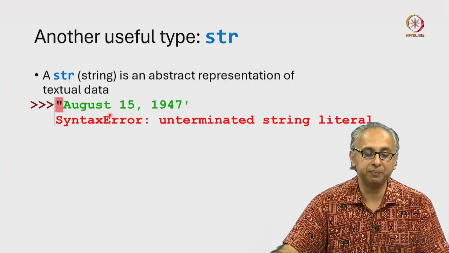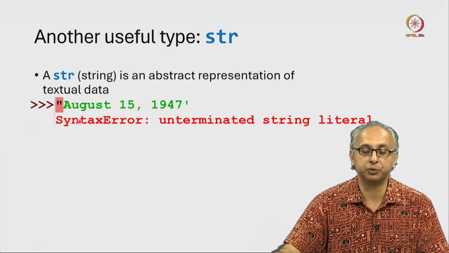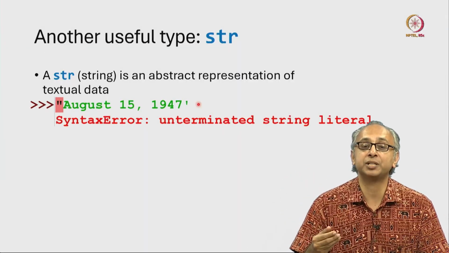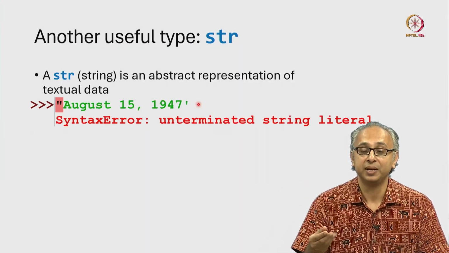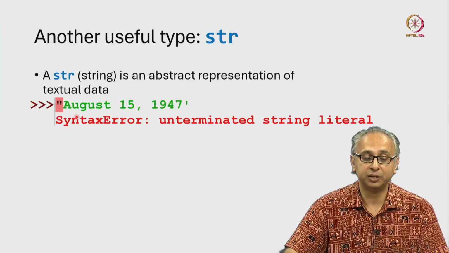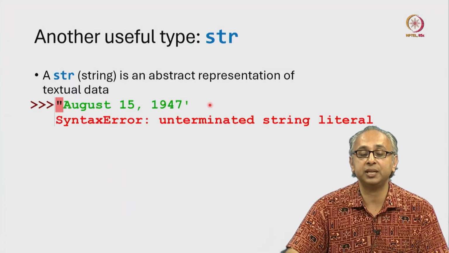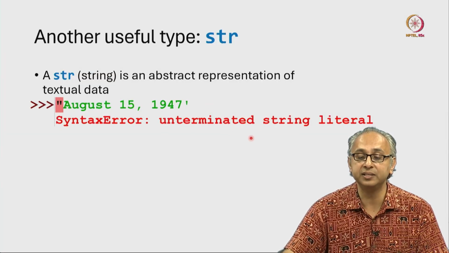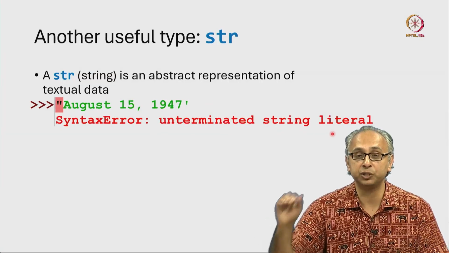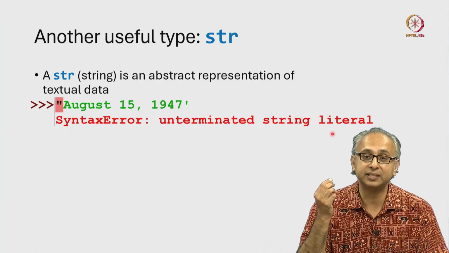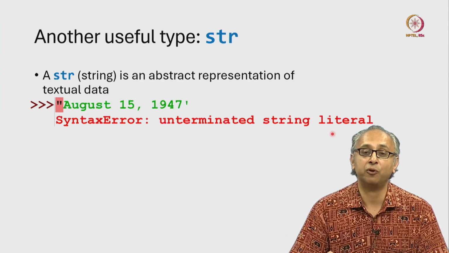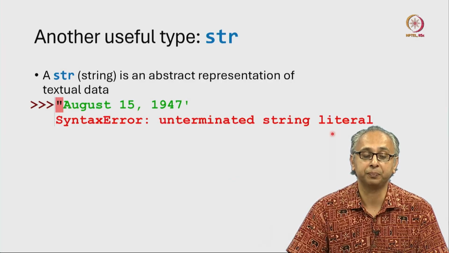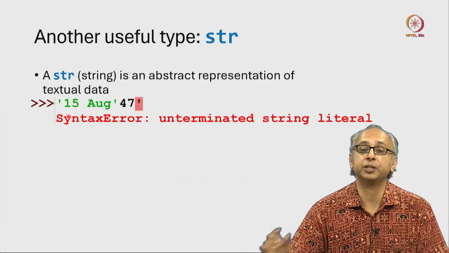So as an example, if I started my string with a double quote, but I ended it with a single quote and then I pressed enter, this would result in a syntax error. The Python REPL is telling me that you began your string over there, but I don't see it ended before you pressed enter. It calls this an unterminated string literal. It's waiting for me to press enter at the termination or the end of that string, and it can't find the closing double quote.